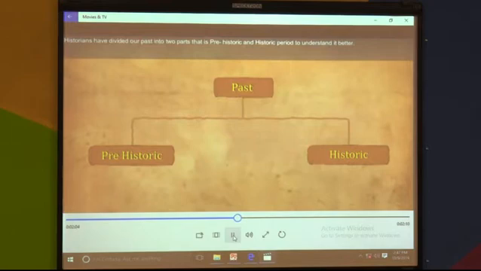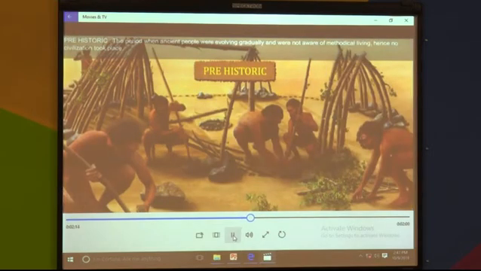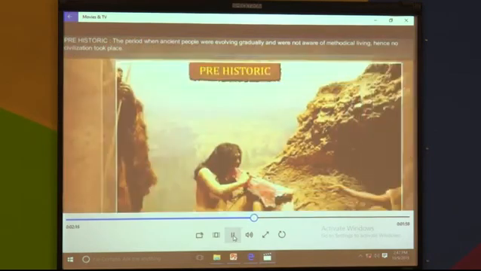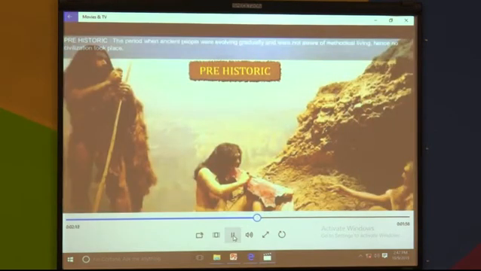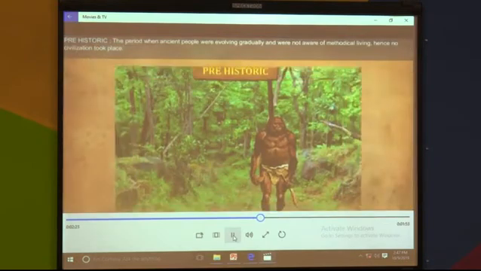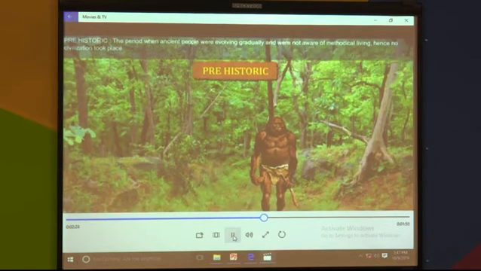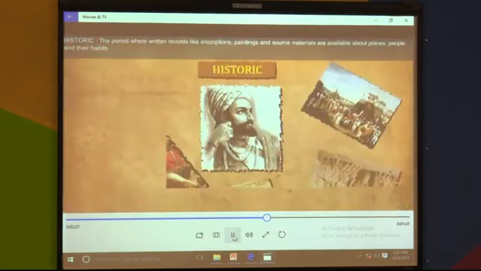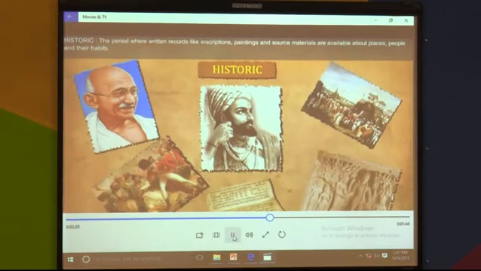Historians have divided our past into two parts, that is prehistoric and historic period, to understand it better. Prehistoric: the period when ancient people were evolving gradually and were not aware of methodical living, hence no civilization took place. Historic: the period where written records like inscriptions, paintings and source materials are available about places, people and their habits.